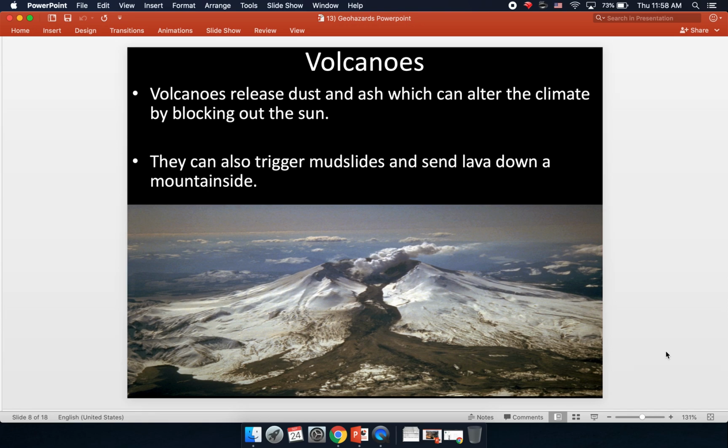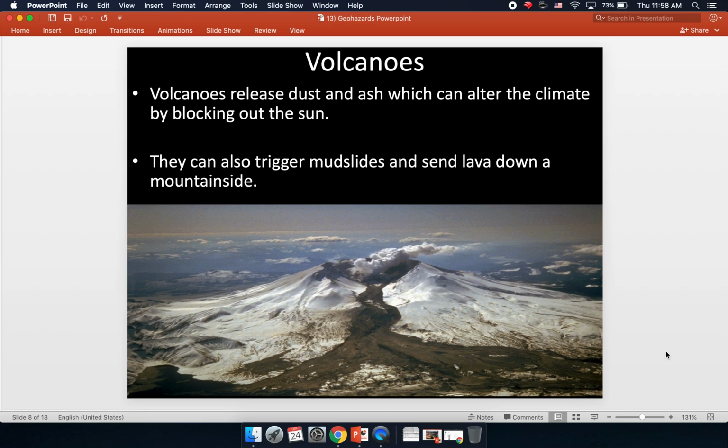All right, volcanoes. Again, this is another one we had a whole lesson dedicated to, so I'm not going to talk a whole lot on it. But volcanoes, like we said before, can release dust and ash, which can alter the climate by blocking out the sun. Depending on how much dust and ash is ejected, you can have a regional climate shift, or you could have a global climate shift if the eruption was large enough.